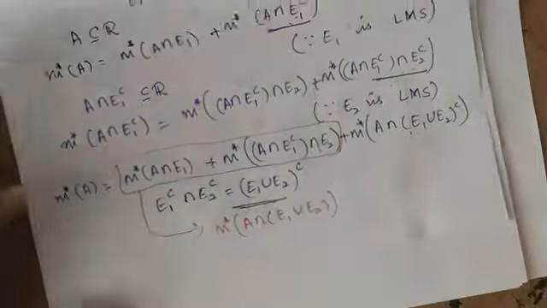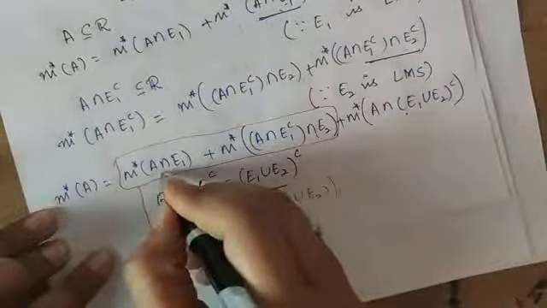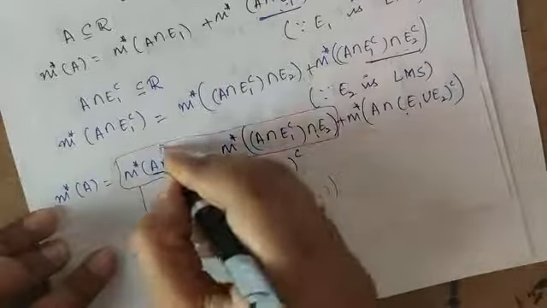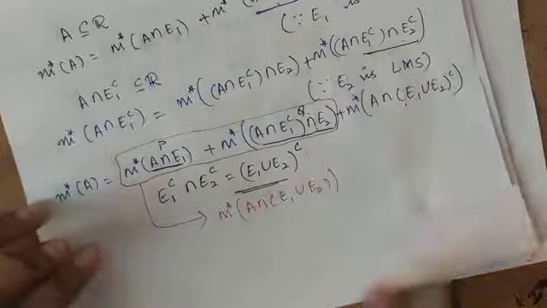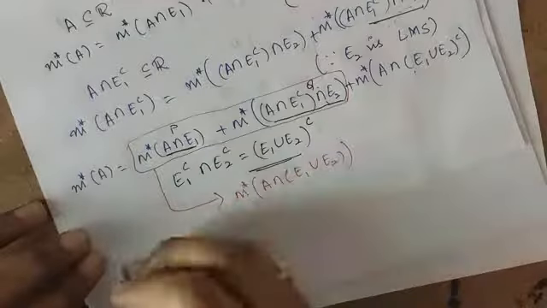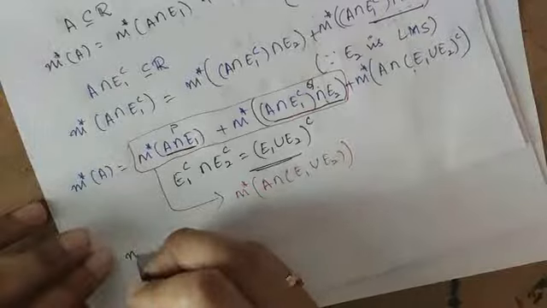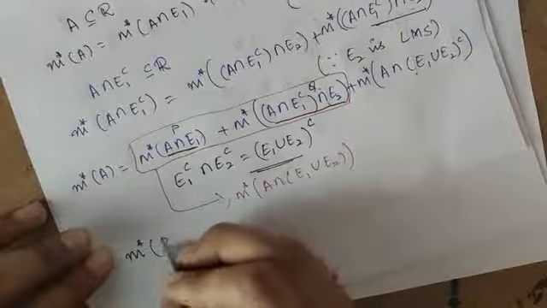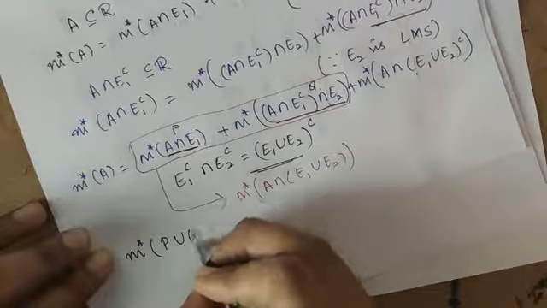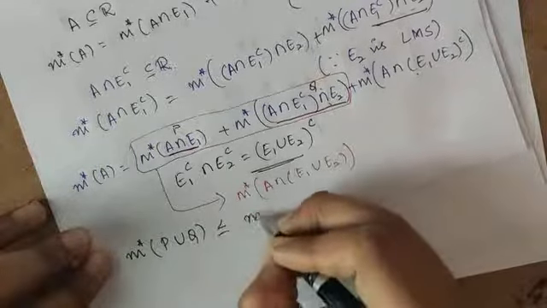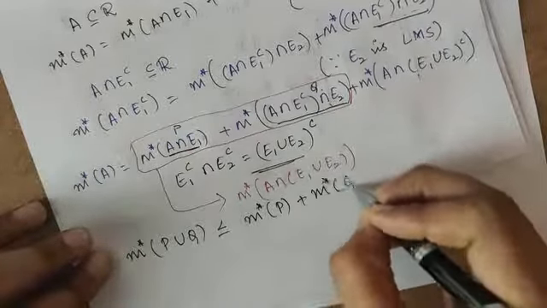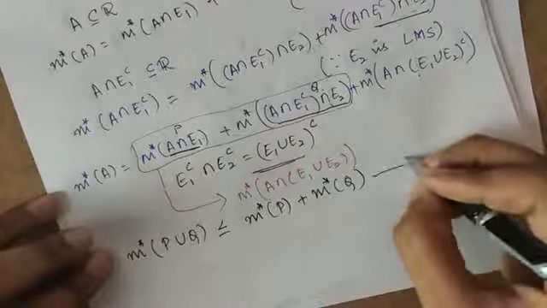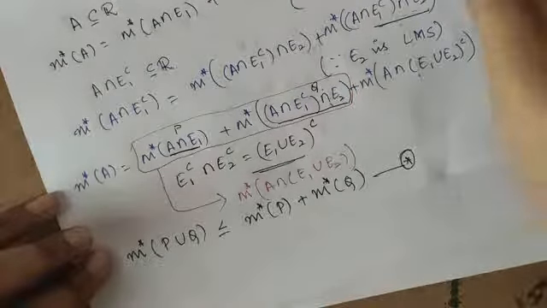So now I will consider this as P and this as Q. From countable subadditivity, I know that M star of P union Q is less than or equal to M star of P plus M star of Q. I will call this inequality star.